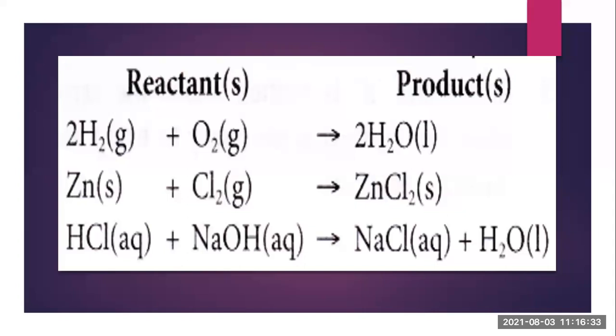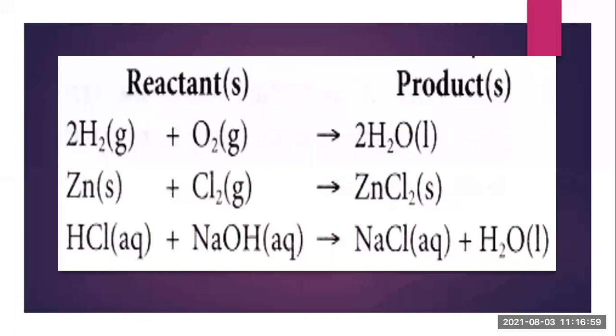Then comes zinc and Cl2. We will get ZnCl2, that is zinc chloride. So here you can see that zinc is in solid state. It combines with the chlorine in gaseous state. Cl2 is also one of the same thing. It is always found in combined state. Then we will get ZnCl2. Now here the reaction is balanced because the number of elements on both the reactant and the product sides are similar. So we don't need to balance the reaction.